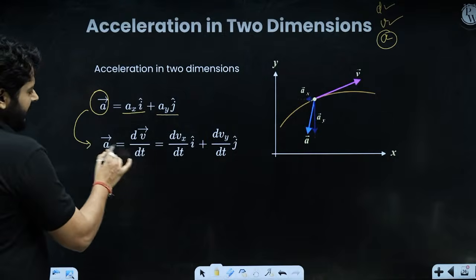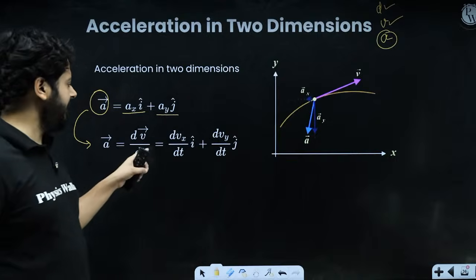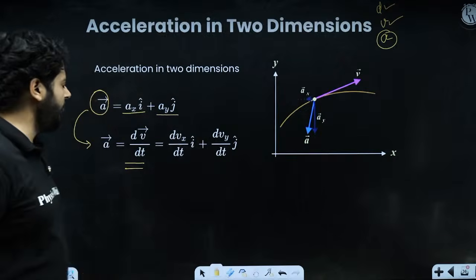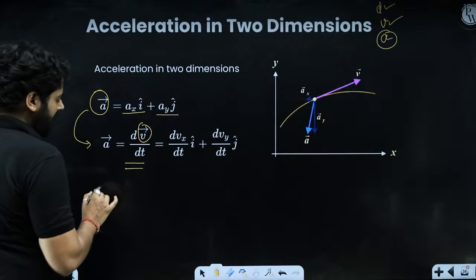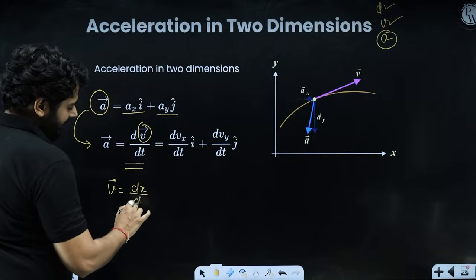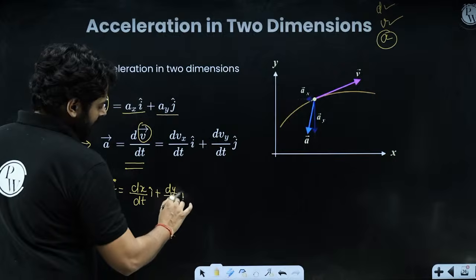Now acceleration is how quickly the velocity changes, the rate of change of velocity, dv by dt. So you can say dvx by dt i cap plus dvy by dt j cap, right? Why? Because the velocity vector you have just figured out, the instantaneous velocity, was dx by dt i cap and dy by dt j cap. In the previous pages, you have already studied that.